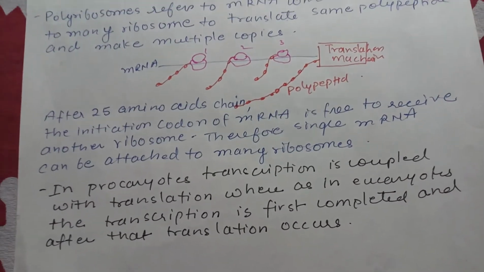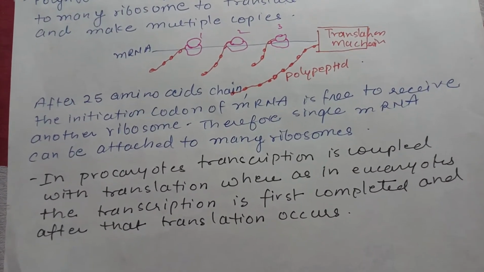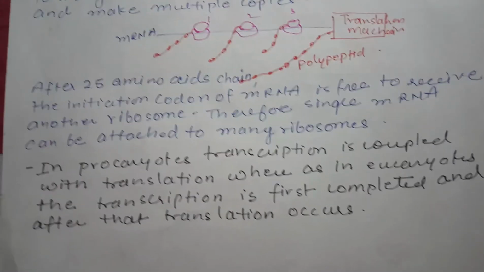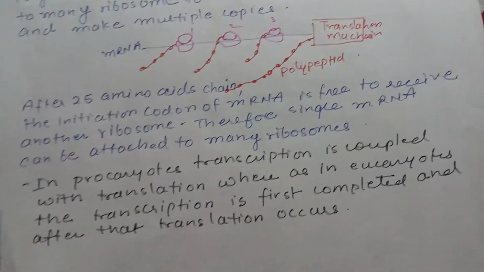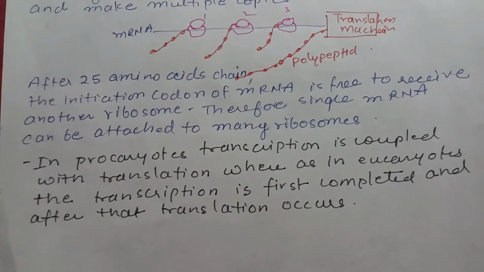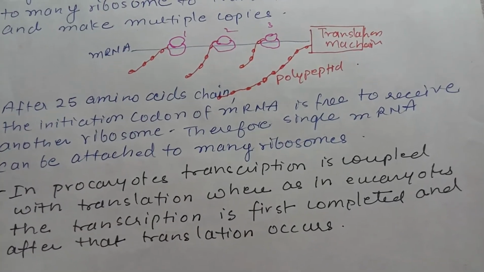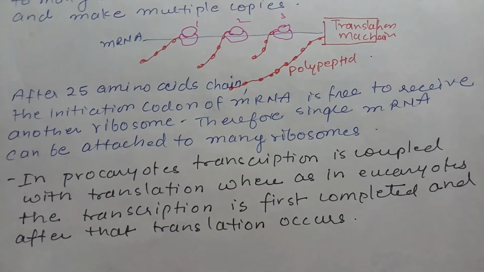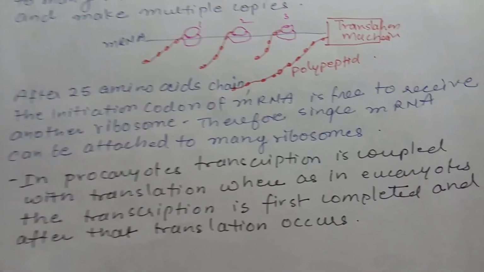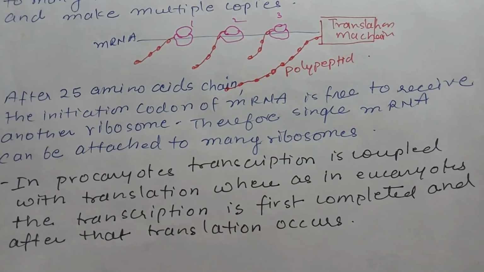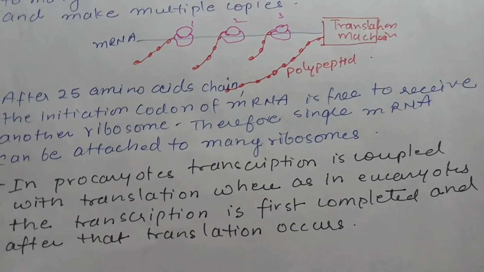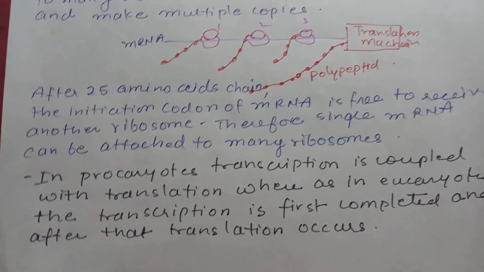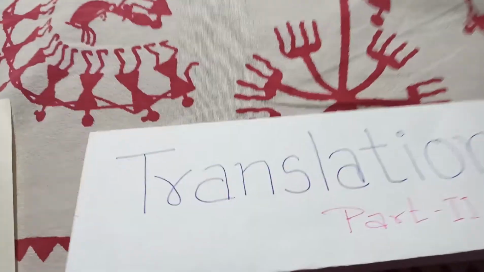In prokaryotes, transcription is coupled with translation, whereas in eukaryotes, transcription is first completed and after that translation occurs. It is because in eukaryotes, the nucleus is bounded by a membrane. So first transcription occurs in the nucleoplasm. The transcript matures, and then it is moved to the cytoplasm for translation, whereas in prokaryotes there is no nuclear membrane, so both can occur simultaneously.